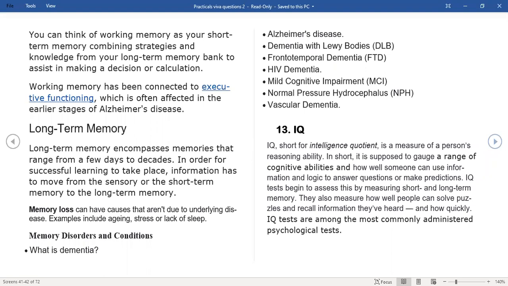Next, we move on to Lewy body dementia, or I don't think I've written Alzheimer's. Okay, I'll come back to Alzheimer's in a little bit. We'll move on to dementia with Lewy body. Lewy body dementia is where protein deposits called Lewy bodies develop inside the nerve cells of the brain region which involves thinking, memory, movement, or something which controls your motor skills, right?